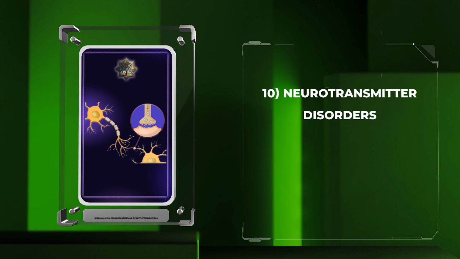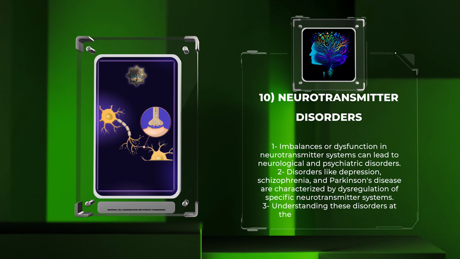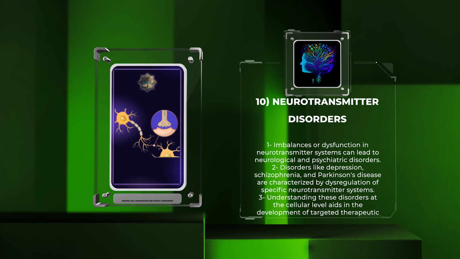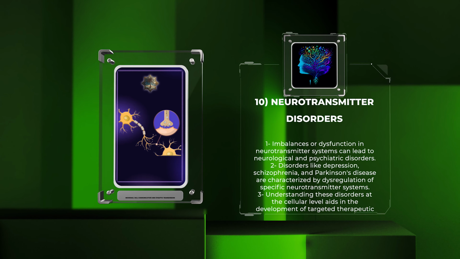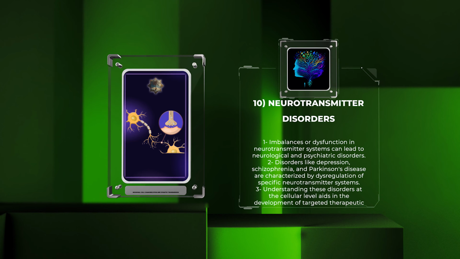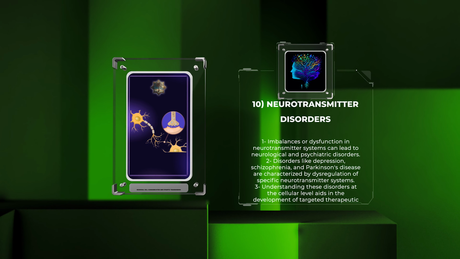Imbalances in neurotransmitter levels or dysfunction in neurotransmitter systems can lead to various neurological and psychiatric disorders. Disorders such as depression, schizophrenia, and Parkinson's disease are characterized by dysregulation of specific neurotransmitter systems. Understanding these disorders at the cellular level aids in the development of targeted therapeutic interventions.